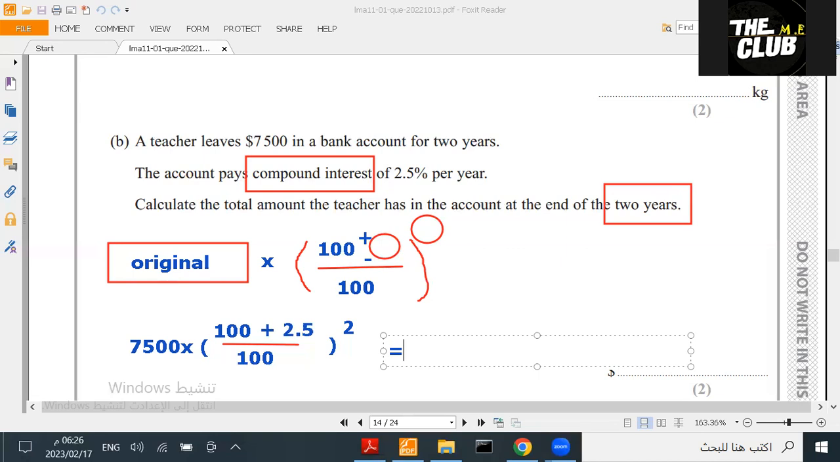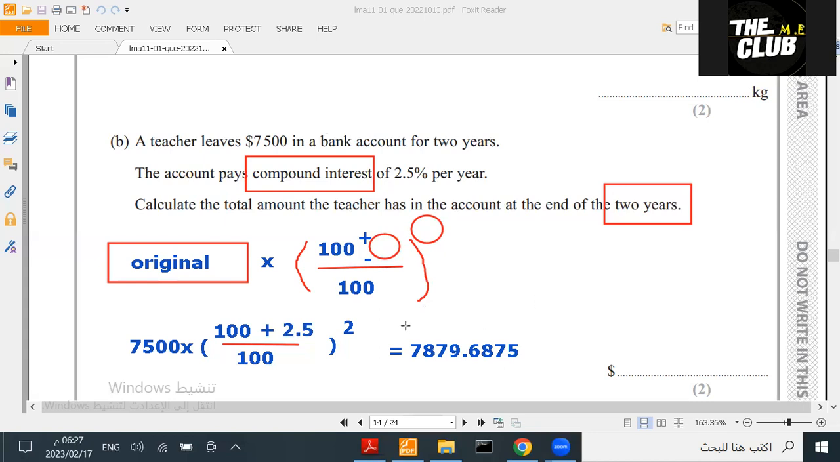7,500 times brackets, fraction, 100 plus 2.5 divide 100. And then outside you close the bracket. And then power of 2. You push equals, you will get 7879.6875. And why am I writing all of this? لأن here he didn't say round it to near something. They said just find it. خلاص, I found it. I write it like this, and this is the answer for this question.